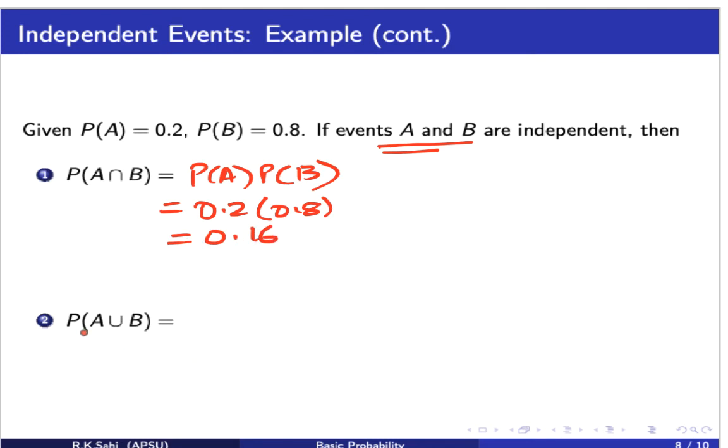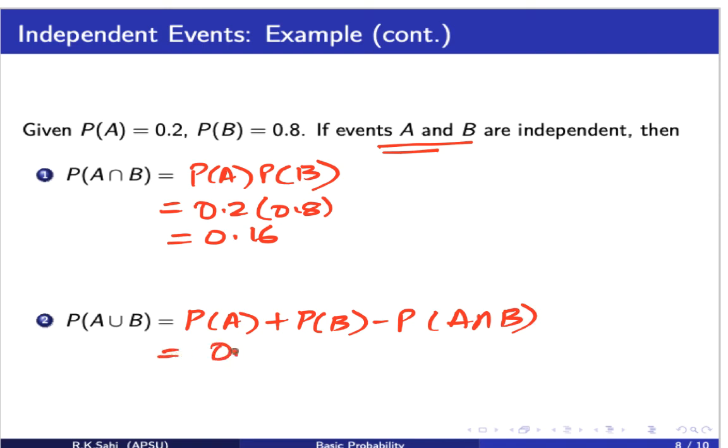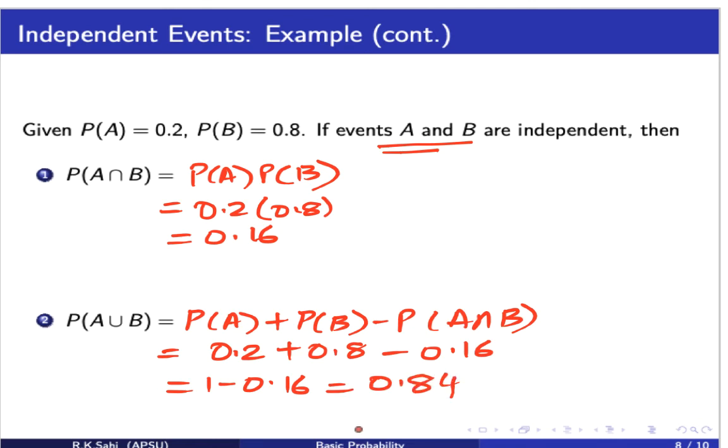Now remember, probability of A union B, this is our general addition rule. It is probability of A plus probability of B minus probability of A intersection B. Now what's probability of A? Given to us, 0.2 plus 0.8 minus 0.16 from the first question. What do we get? 1 minus 0.16, which is 0.84.